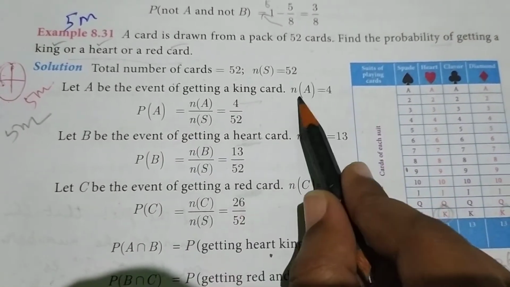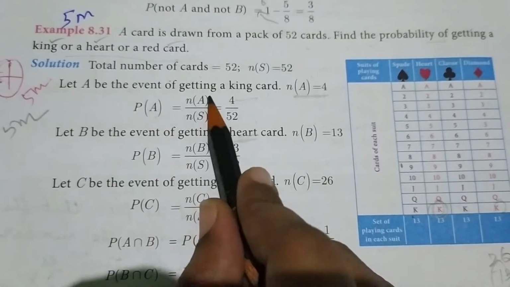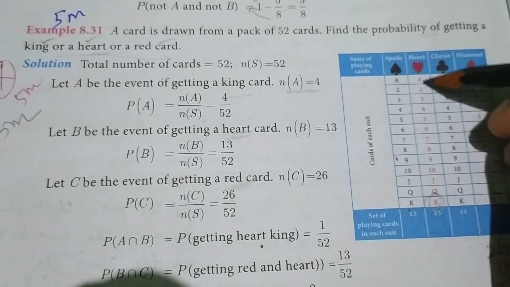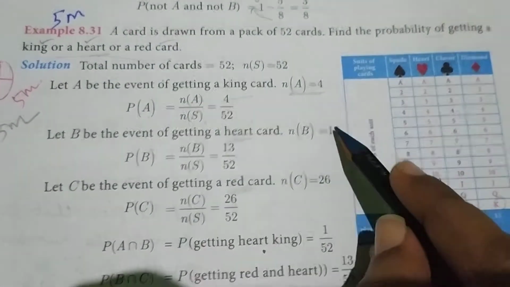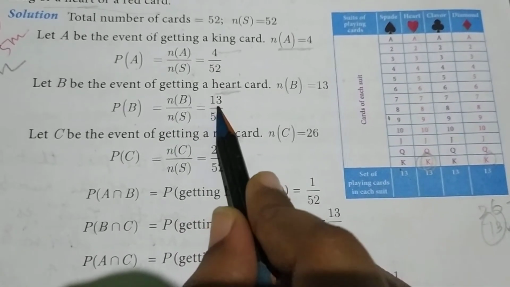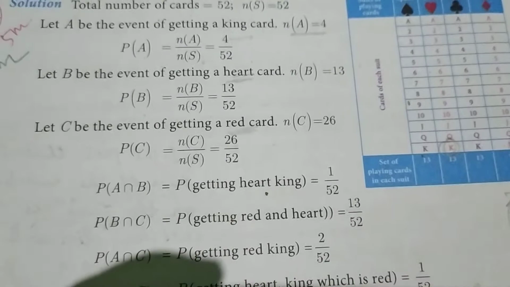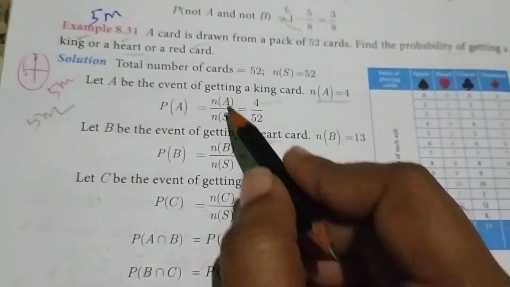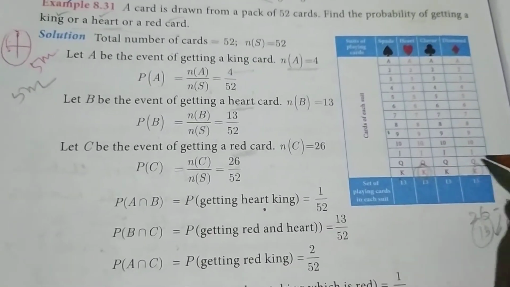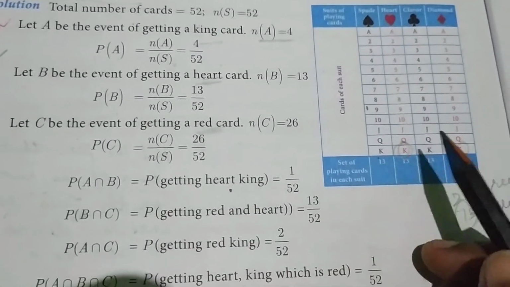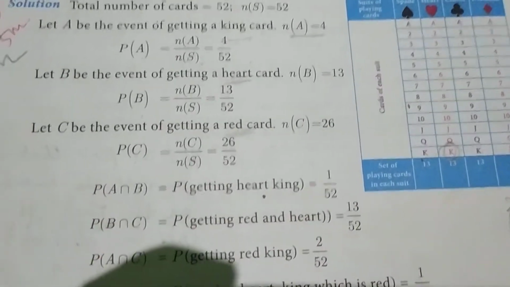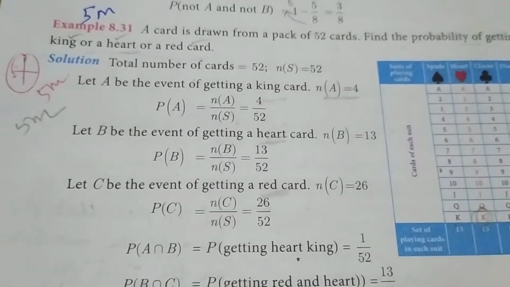So number of A equals 4, so P of A equals number of A by number of S, which is 4 by 52. Next heart. How many heart cards are there? 13 cards, so number of B equals 13, and P of B equals 13 by 52. Next C, the red card. Red means two suits, one is heart, one is diamond, so 13 plus 13 is 26. So number of C equals 26, and P of C equals number of C by number of S, which is 26 by 52.